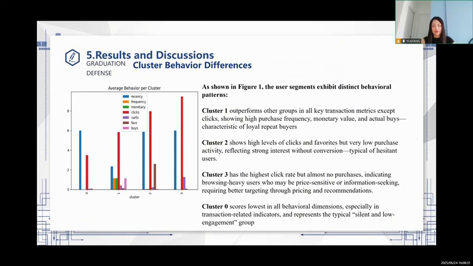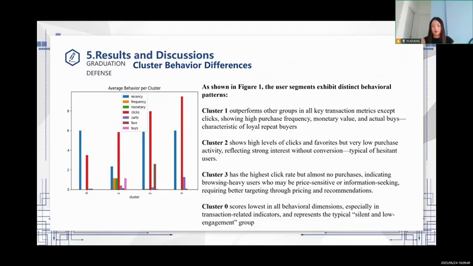Cluster behavior differences. As shown in Figure 1, the user segments exhibit distinct behavioral patterns. Cluster 1 outperforms other groups in all key transaction metrics except clicks, showing high futures frequency, monetary value, and actual buys, characteristic of loyal repeat buyers.